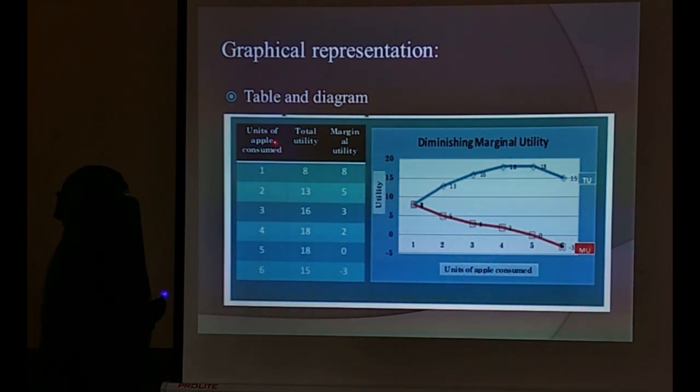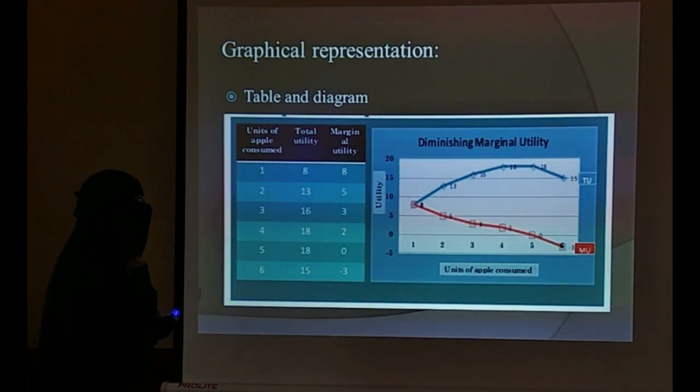So the first thing, suppose I am going to consume the first apple, by consumption of the first apple I am getting 8 units of total utility. That means that is the maximum utility I am going to get; by consumption of the first unit of commodity I am getting the maximum utility here.